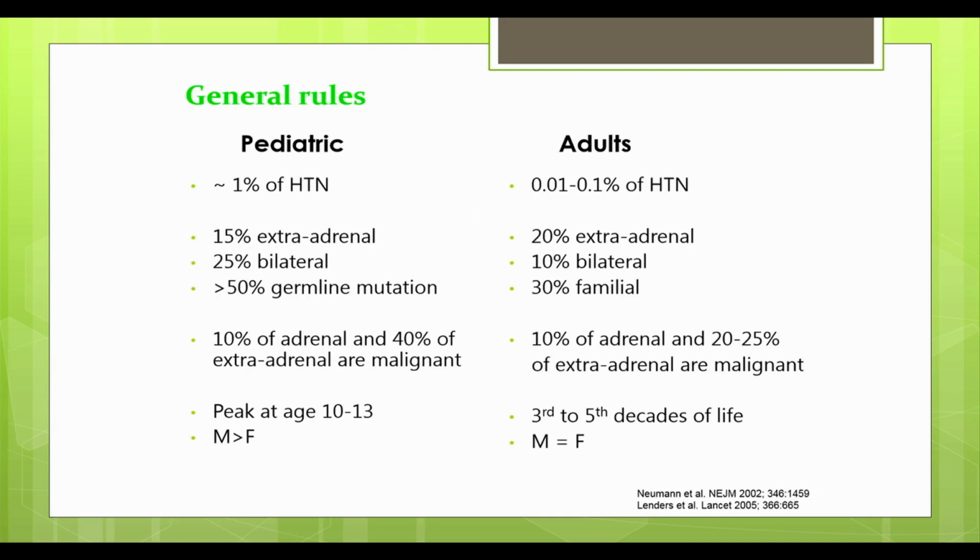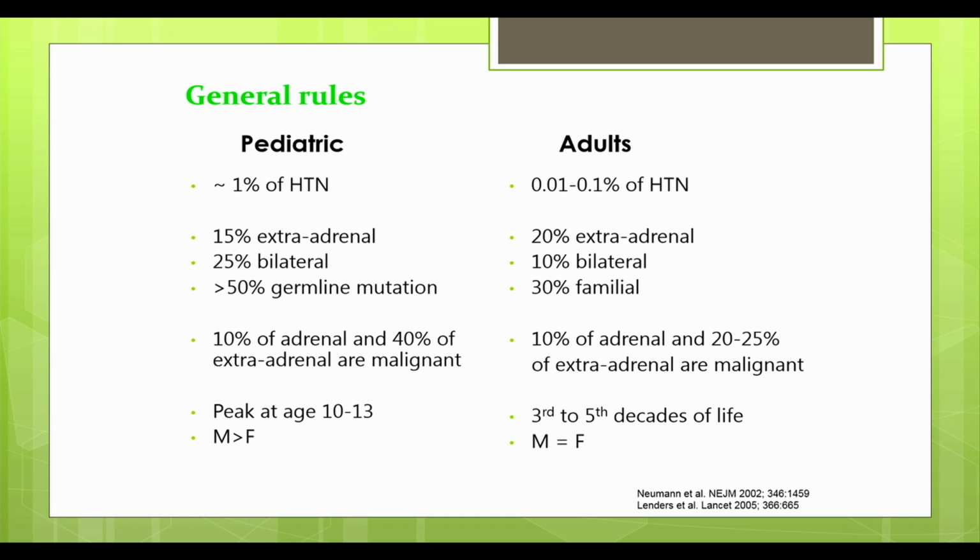Now, there's a distinction between pediatric population. I'm an adult endocrinologist myself, so I don't see peds population, but there are clearly distinct features between pediatric and adult population. In pediatric population, we see sustained hypertension, whereas in adult population, we see paroxysmal or episodic hypertension. But there's also a difference from an epidemiological perspective. It's only about 0.1% of hypertensive individuals who are adults that we see pheochromocytomas in. But in pediatric population, it's up to 1% of pediatric patients with hypertension that can have pheochromocytomas.